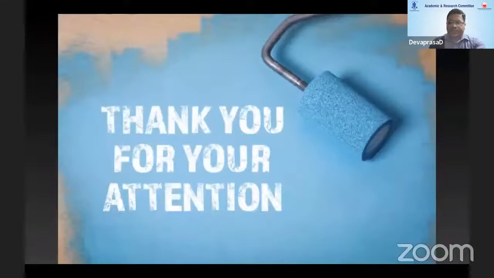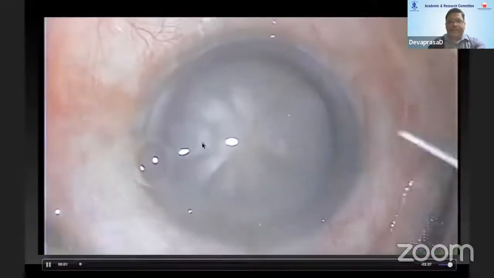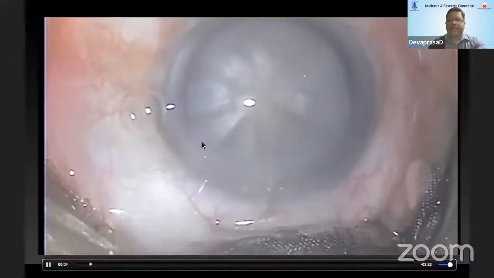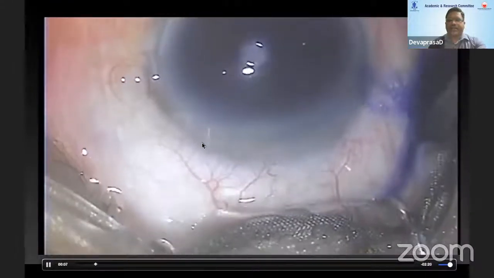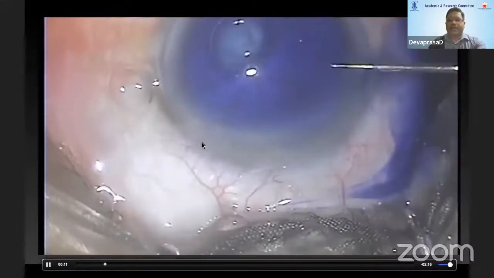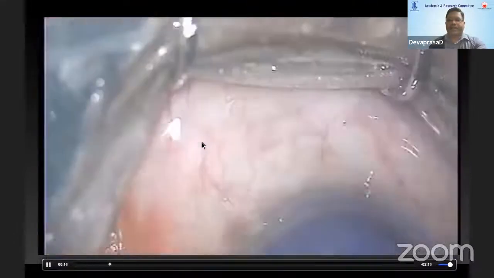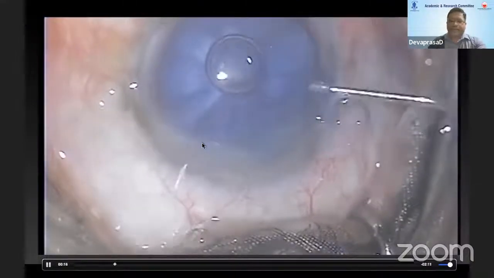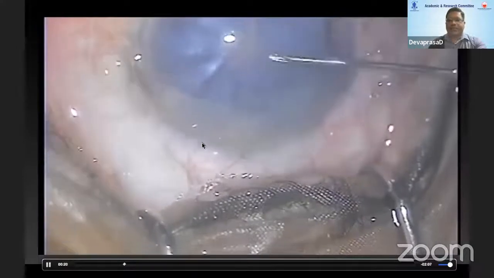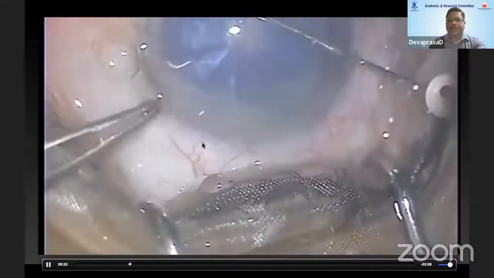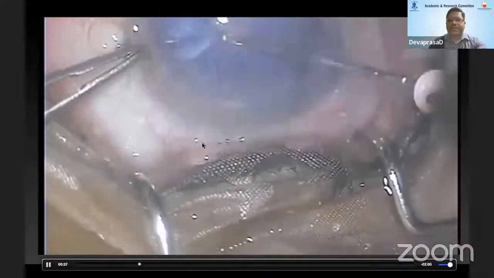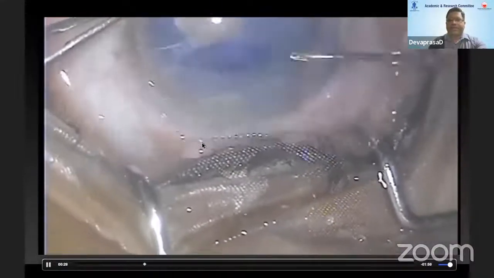I'll just show you this entire surgery done under topical. Intracameral lidocaine is injected, then the lens is stained with trypan blue dye and washed with saline solution, and then the AC is formed with viscoelastic. The main idea is to make the AC deep. The AC should never collapse. If it collapses, the patient winces in pain. So always maintain the anterior chamber with a copious amount of viscoelastic. It would be better to use a dispersive viscoelastic agent.